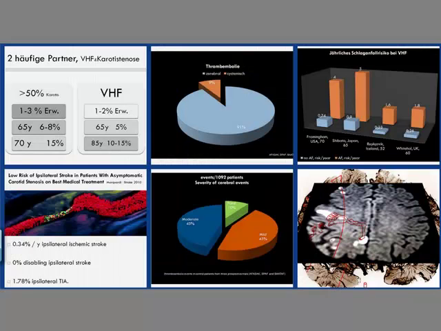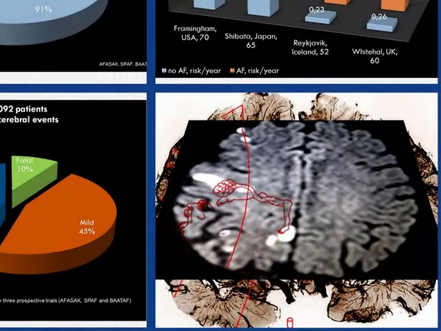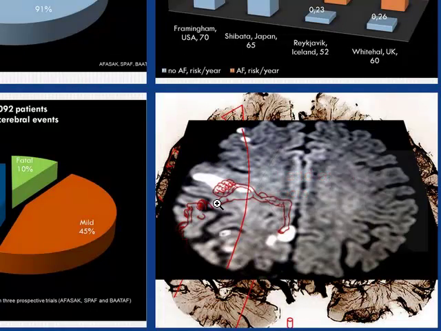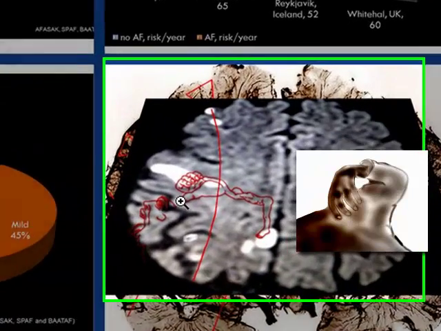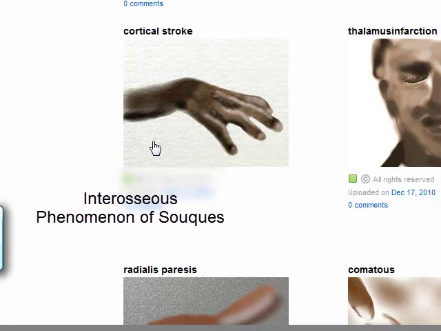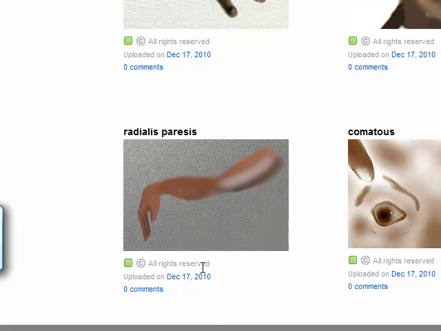In embolic stroke, you can have territorial middle cerebral artery infarction or small embolic lesions, very often located in the watershed area between the anterior and the middle cerebral artery. In this location, the hand area is located, and that's why patients with embolic stroke very often complain about symptoms from the hand. Clinical presentation can be like this, with an extension of the fingers, and it's sometimes difficult to differentiate from radialis paresis.